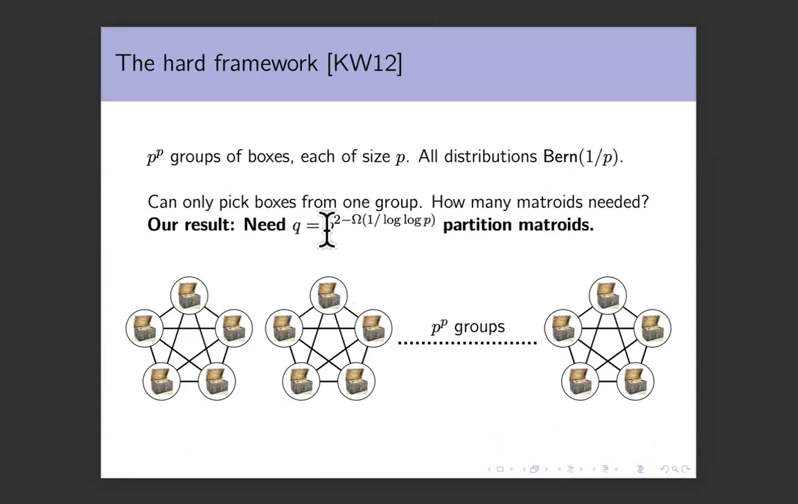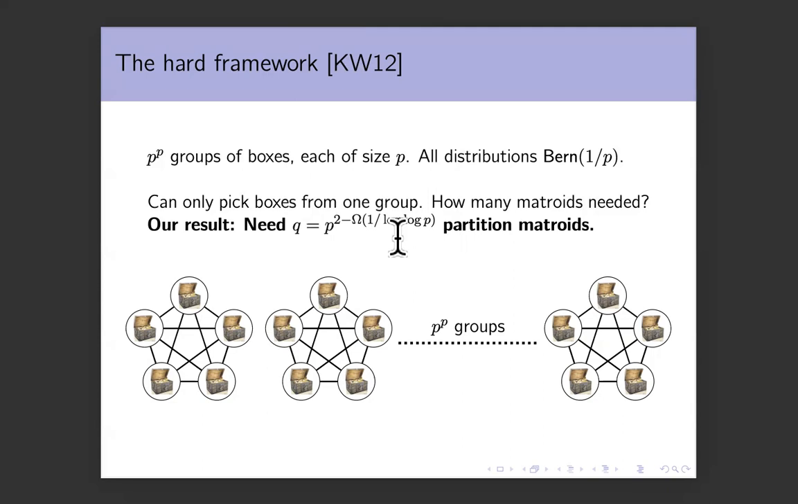And what we actually show is we are able to write this feasibility constraint as an intersection of Q, which is slightly subquadratic, many partition matroids, P to the 2 minus 1 over log P partition matroids. And this means that with Q equals P to the 2 minus 1 over log P many matroids, you get a profit inequality of P. And if you write P in terms of Q, you get Q to the half plus 1 over log Q, and that is our main result.